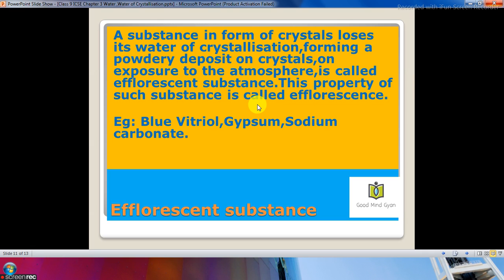Then you have gypsum, which is calcium sulfate 2H2O. And you have sodium carbonate, which is Na2CO3 10H2O. So these are the substances which show the property of efflorescence, that is they lose their water of crystallization and form a powdery deposit on the crystals on exposure to the atmosphere.